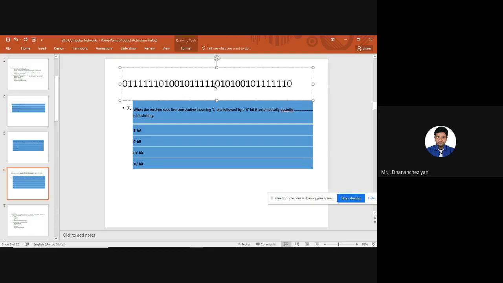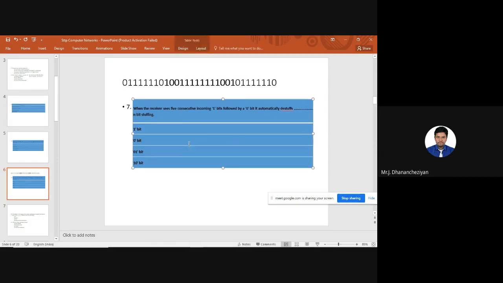This is called bit stuffing. When a receiver sees 5 consecutive ones after a 0, it is going to destuff the 0 bit and take it as data. I don't want my data to be considered as a flag. So whenever there are 5 consecutive ones inside my data portion, I am purposefully stuffing a 0 bit after every 5 consecutive ones. The receiver is going to destuff the 0 at the receiver side. So for answering this question, our answer will be option B, that is 0 bit.